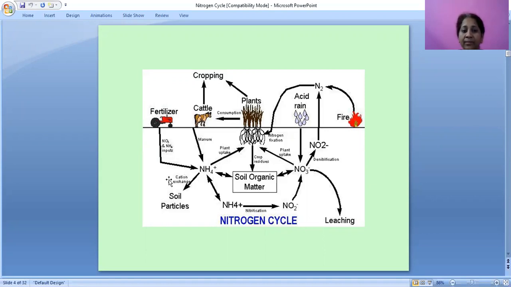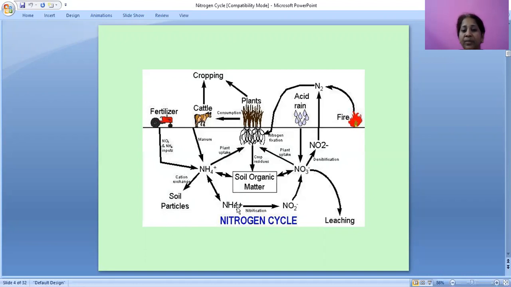Here, after the input of ammonium and nitric oxides, ammonium ions will be formed. Here we can see cation exchange. Ammonium will form the ammonium ion, NH4 plus, on cation exchange soil particles.